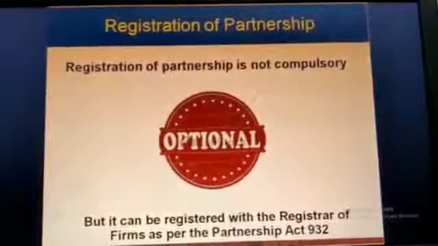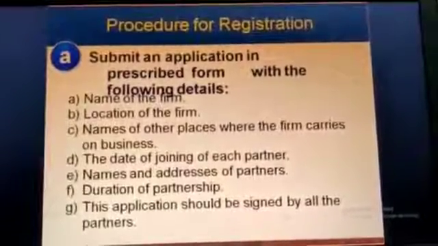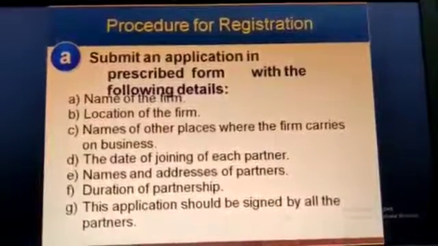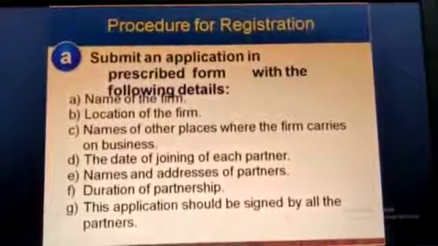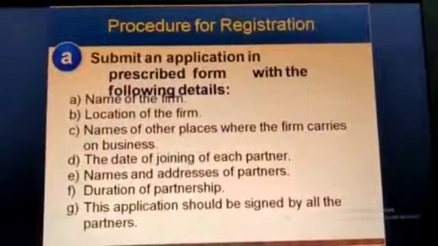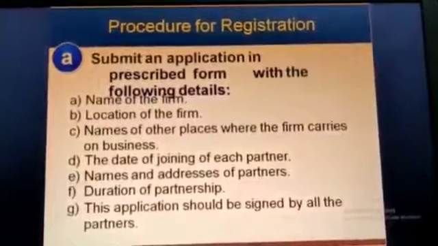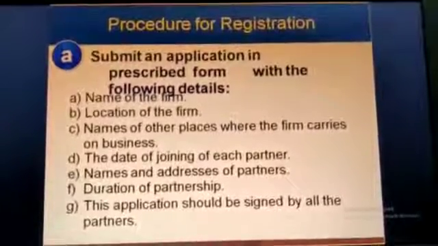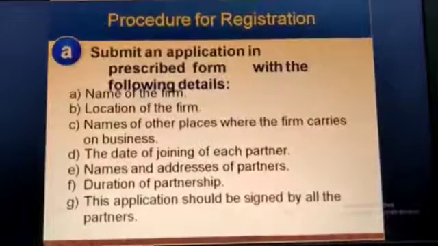So, what is the procedure for registration? First of all, you have to submit an application in the prescribed form with the following details, like name of the firm, location of the firm, name of other places where the firm carries on business, the date of joining of each partner, name and addresses of the partners, duration of partnership. This application should be signed by all the partners.